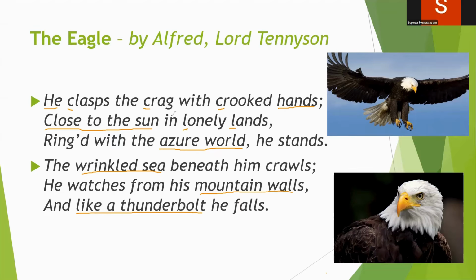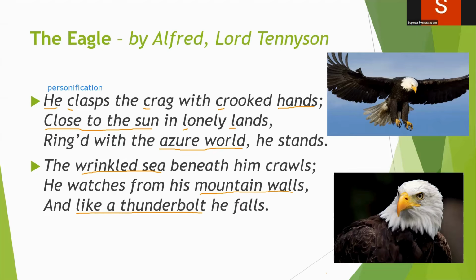The first stanza is having only 3 lines, right? So there are 2 stanzas and 6 lines. He claps the crag with crooked hands, close to the sun in lonely lands, ringed with the azure world he stands. As we read the first stanza, we come across the first literary device, which is personification. So the poet has personified the character eagle and given him a male perspective, right?